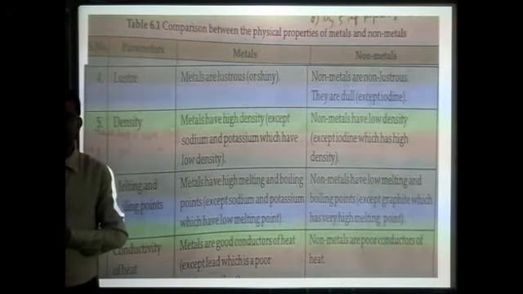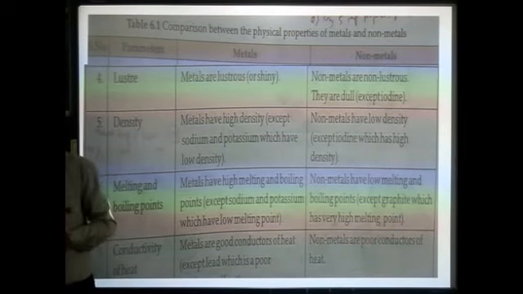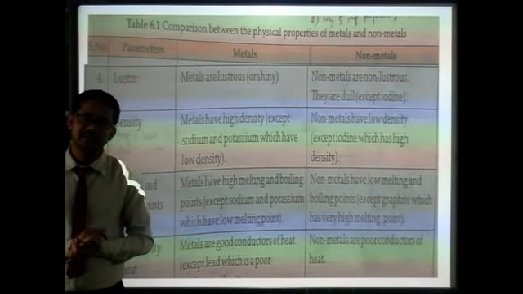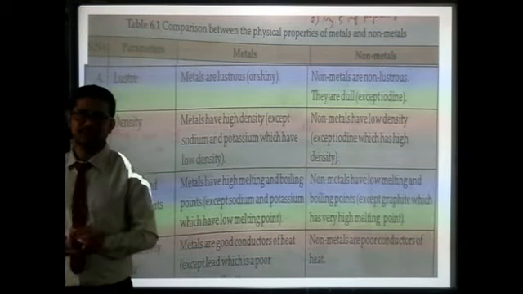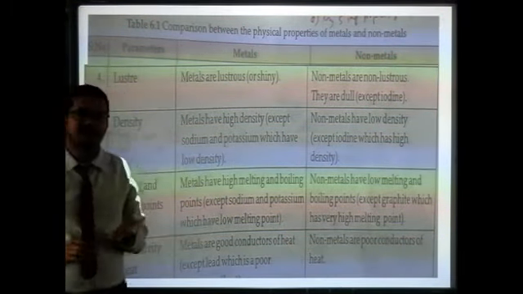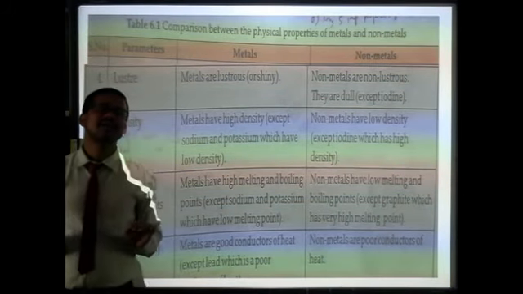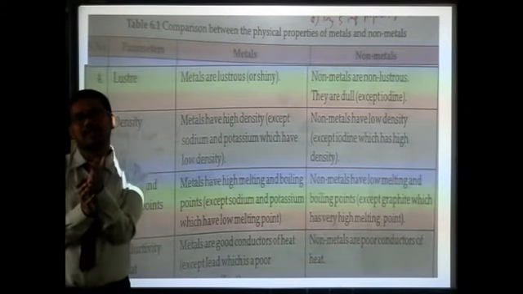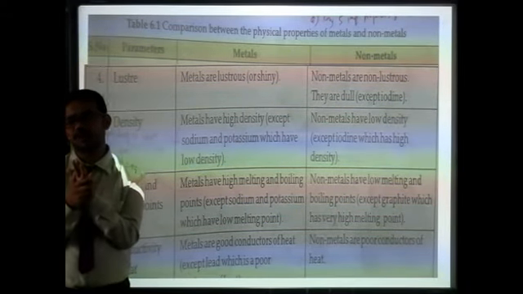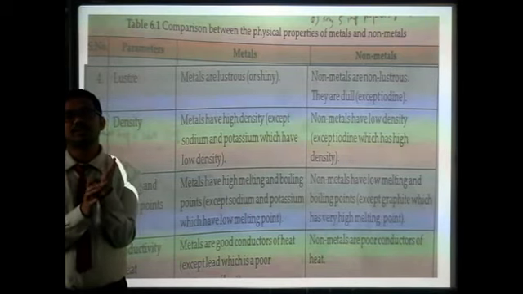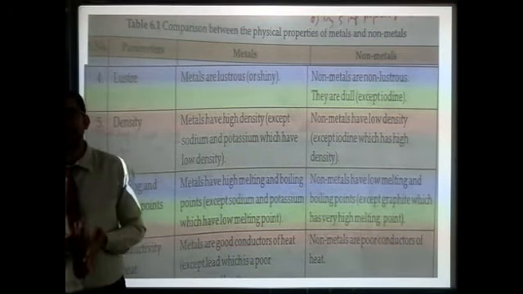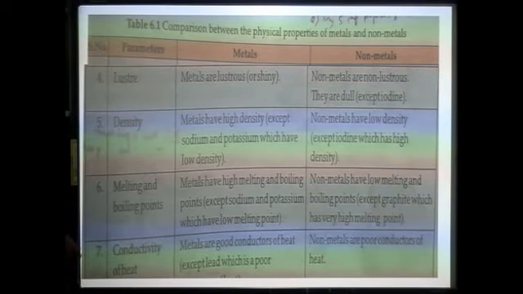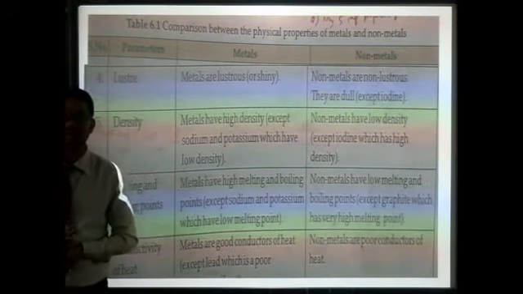Non-metals have low density, they are lighter, except iodine, which has high density. So the metals which have low density are sodium and potassium, and the non-metal which has high density is iodine.